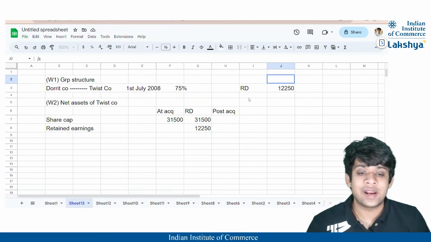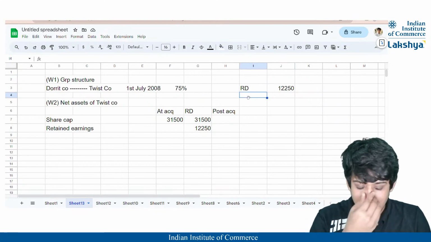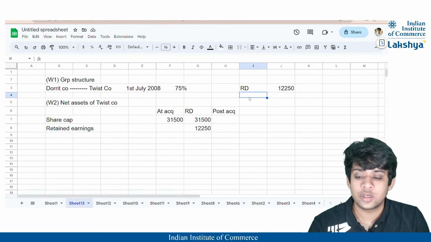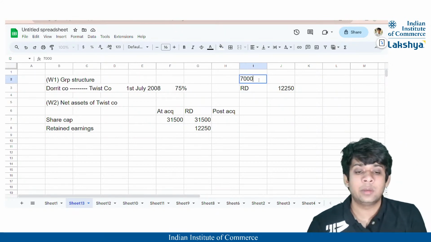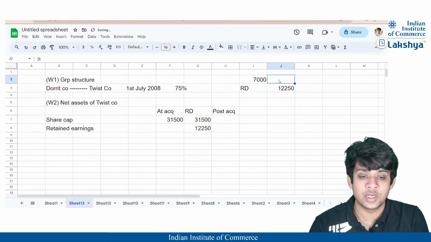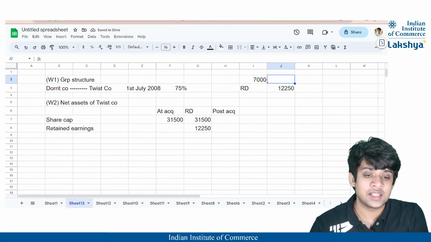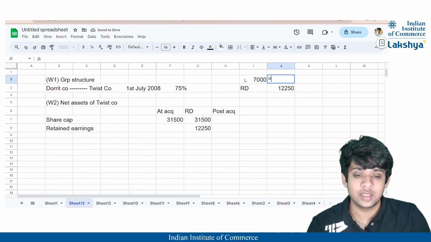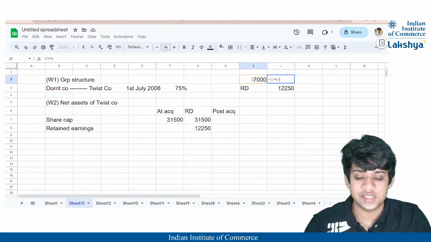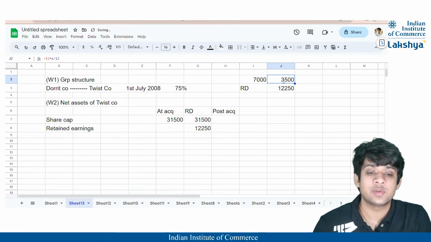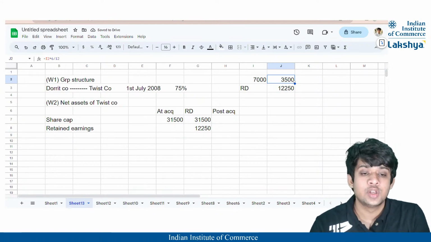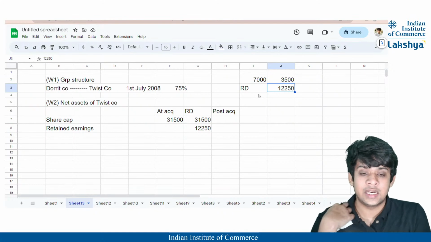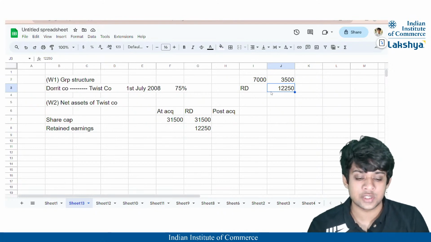So we have acquired the company mid-year, correct? Since we have acquired the company mid-year, we are not going to include the pre-acquisition profits. So the 7,000 will be distributed amongst the first 6 months where we did not acquire the subsidiary company. So 7,000 into 6 divided by 12. If we subtract this from the 12,250, we will get the retained earnings of the subsidiary company at acquisition, right?